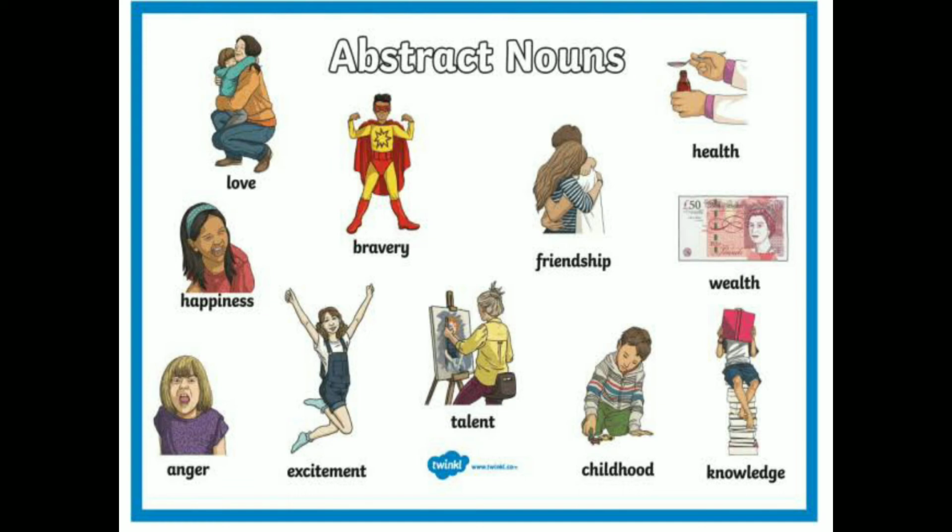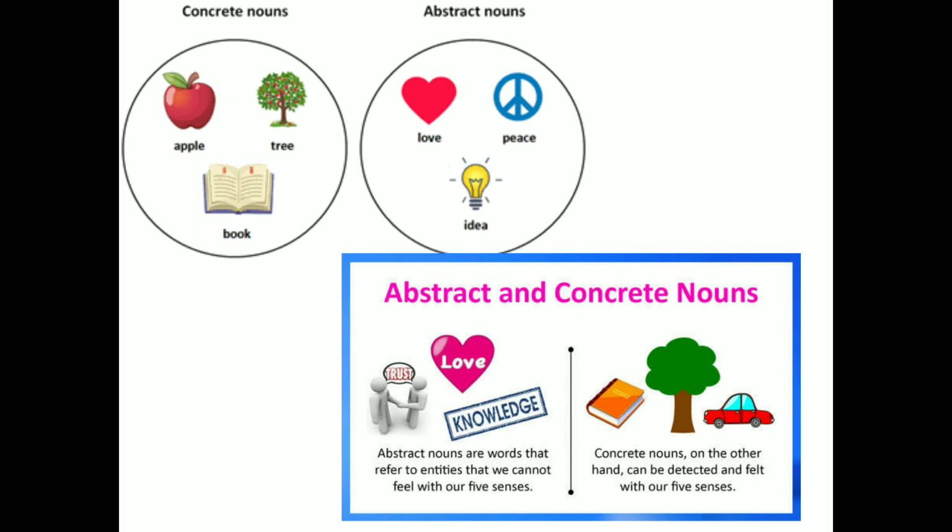Next, let's see examples of concrete noun and abstract noun. Apple, tree, book, those are concrete nouns, and love, peace, idea, these are the examples of abstract nouns. Love, you can love your parents, right? You can feel that love but you can't touch it or hear it or smell it.